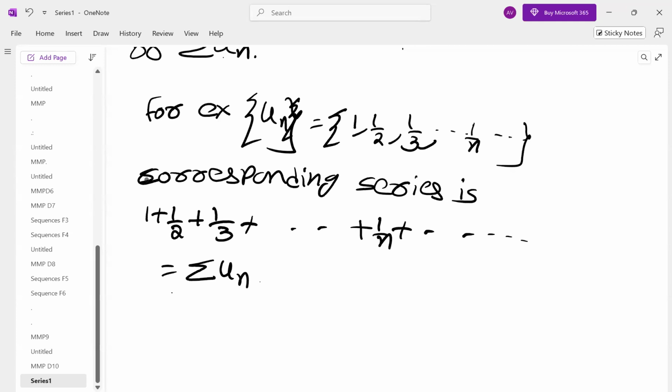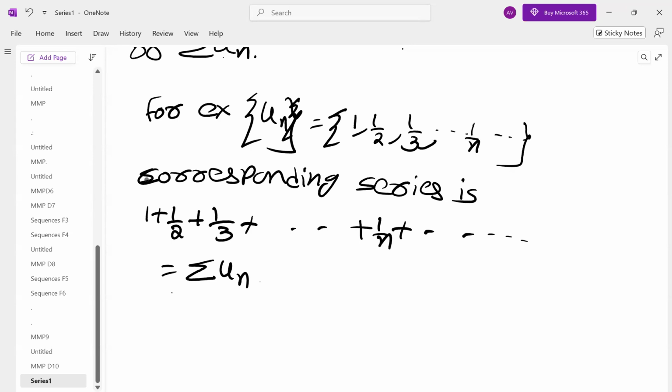So how to answer? Now you have understood that corresponding to every sequence there is a series. Now we want to discuss convergence and divergence and the nature of the series.